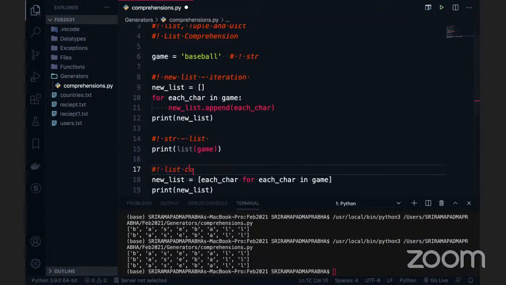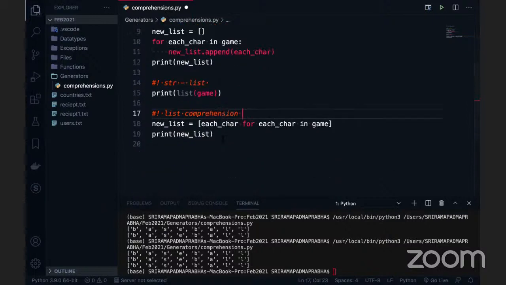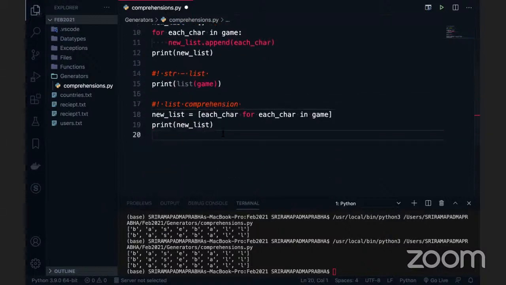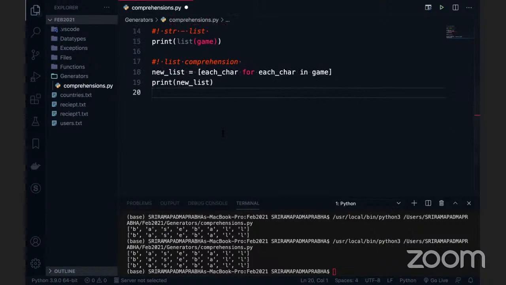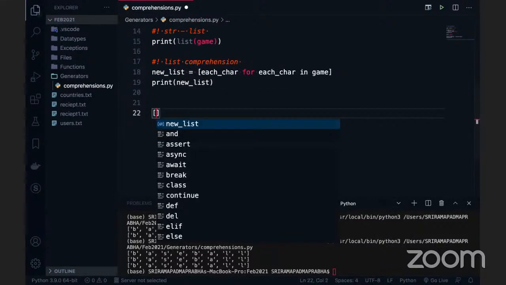So there are multiple ways we can do the code, and there are other ways also. I'm just mentioning a few things here. List comprehension, but this is just the beginning of list comprehension. Python has an easier way to solve this issue, right? Using list comprehension. List comprehension is an elegant way to define and create a list based on an existing list. So okay, that's how we can use it. But what is the syntax of list comprehension? I will give you the simple syntax right now. Later I will make it a very complicated syntax as well.